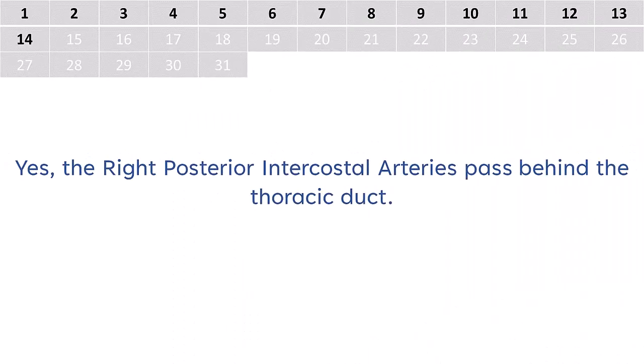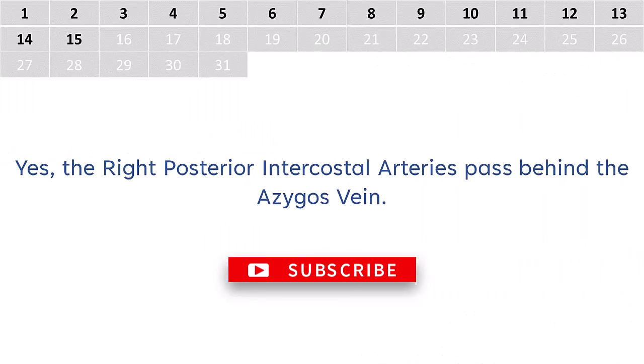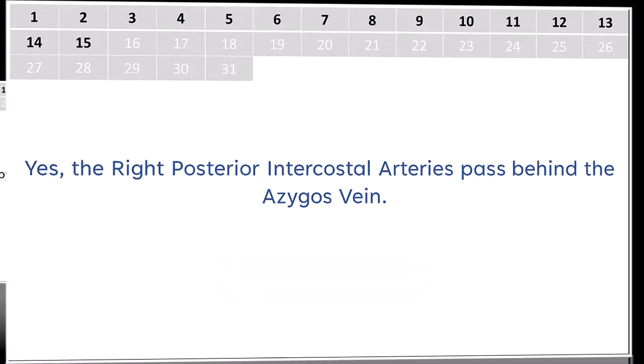Yes, they pass behind the thoracic duct. Do they pass behind the azygos vein? Yes, the right posterior intercostal arteries pass behind the azygos vein.